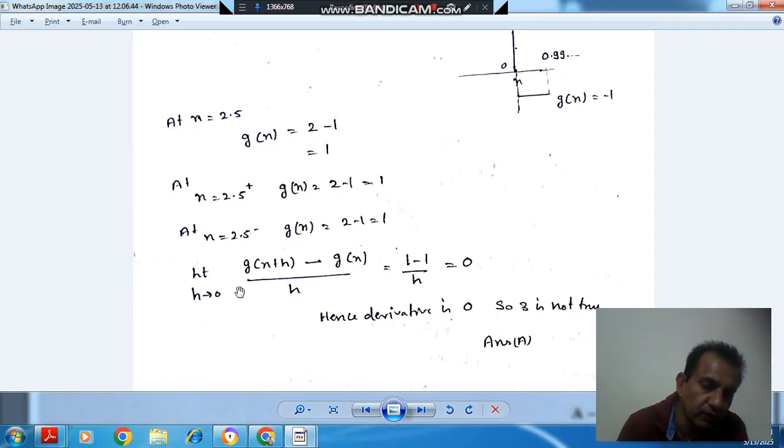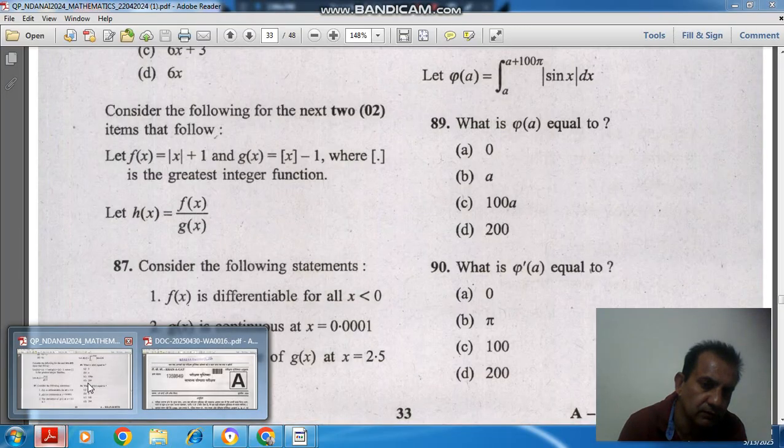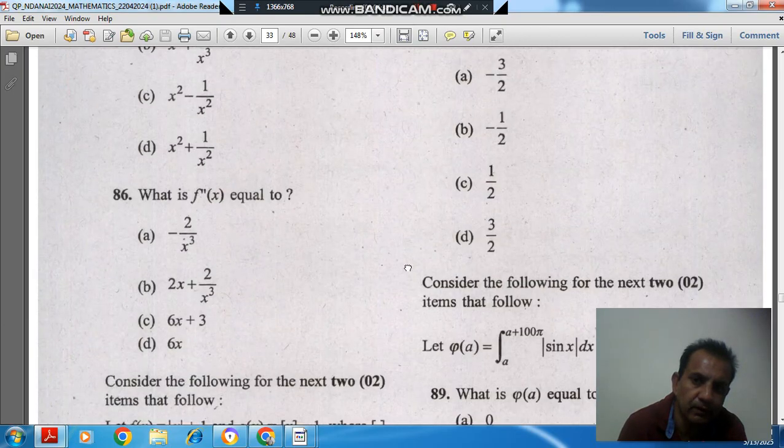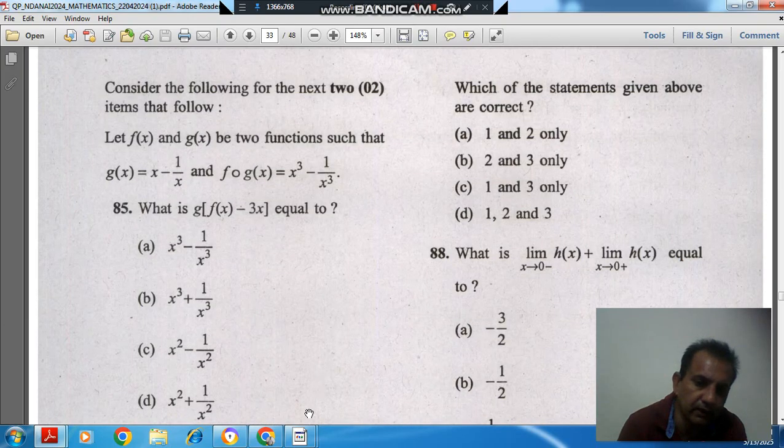If we find the differentiation, the basic rule is limit h tends to 0 of g(x plus h) minus g(x) by h. Here g(x plus h) at 2.5 plus is 1, and g(x) is also 1. So it is 1 minus 1, which is 0. The derivative is 0, not 1. So statement 3 is not true. So the answer is option A, 1 and 2 are correct only.